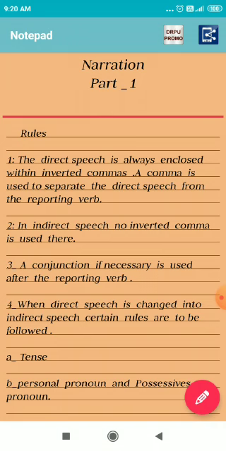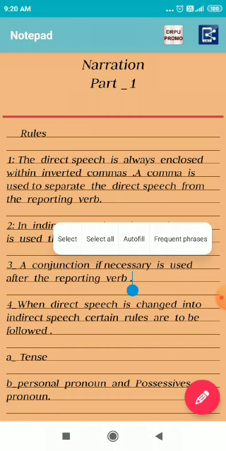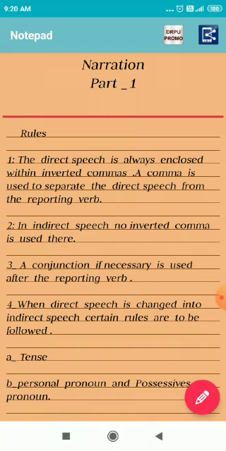Direct and indirect speech. When the actual words spoken by a person are reproduced, it is called direct speech. When those words are reported by someone else in his or her own words, it is called indirect speech. So, before converting direct speech into indirect speech, there are some rules we should follow.